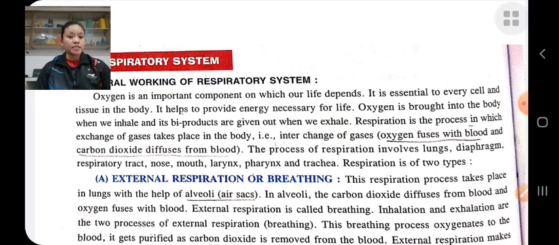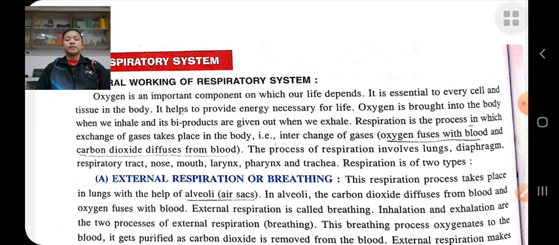Respiration is the process in which exchange of gas takes place, that is, oxygen is diffused into the blood and carbon dioxide is diffused out of the blood. This process of respiration involves the lungs, diaphragm, respiratory tract, nose, mouth, larynx, pharynx, trachea, etc. This is the general working of the respiratory system.